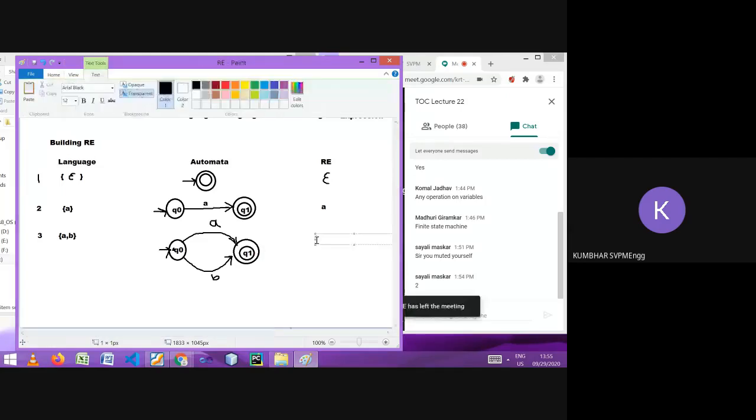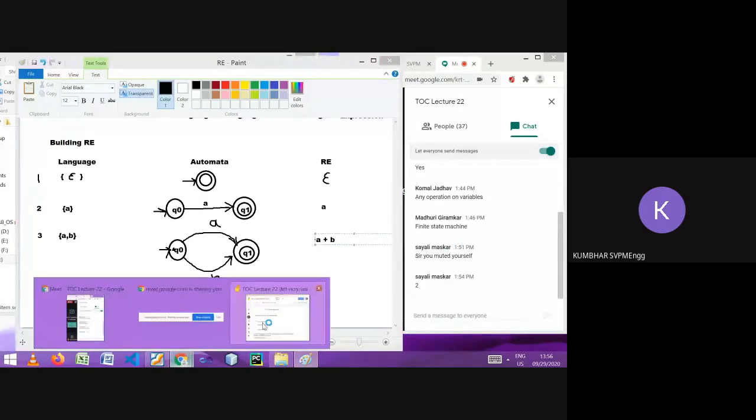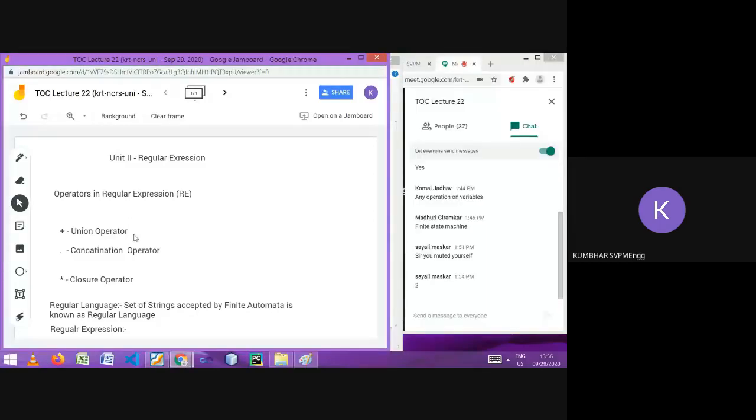And how can we represent that here? Now you will get the use of an actual operator, A plus B. Plus is the operator. Plus is a union operator. It is also called the OR path.